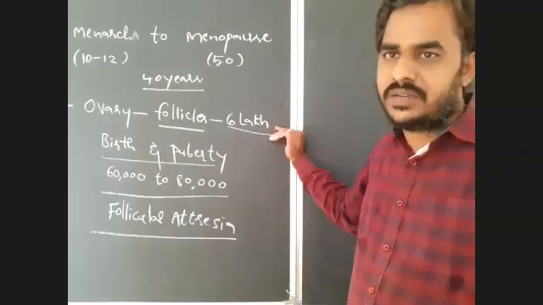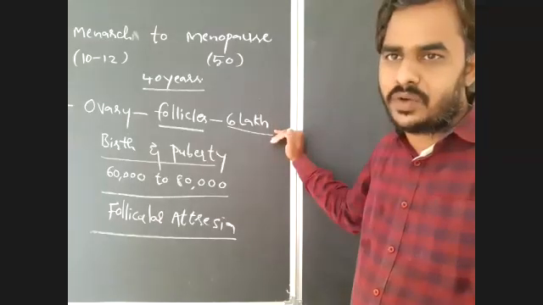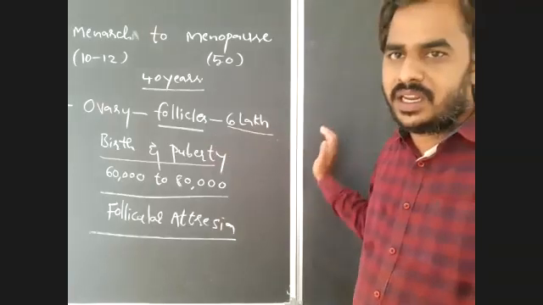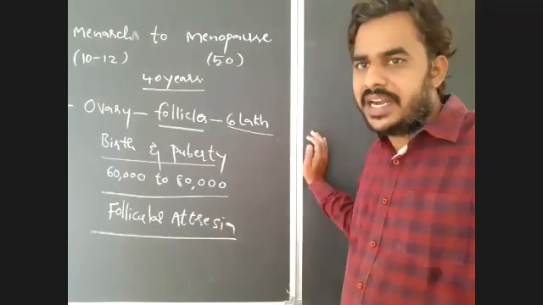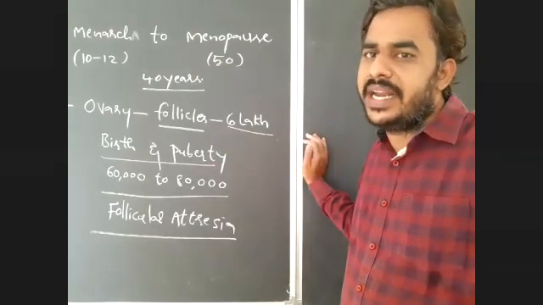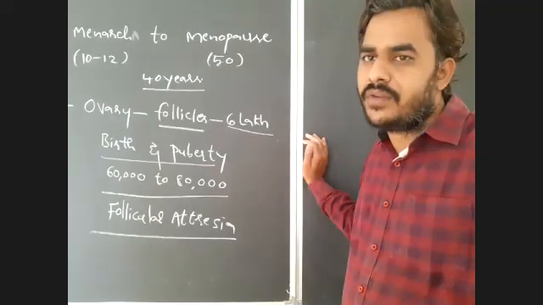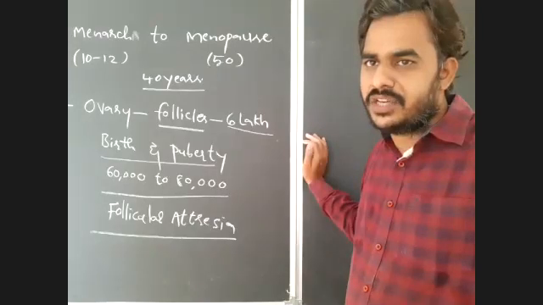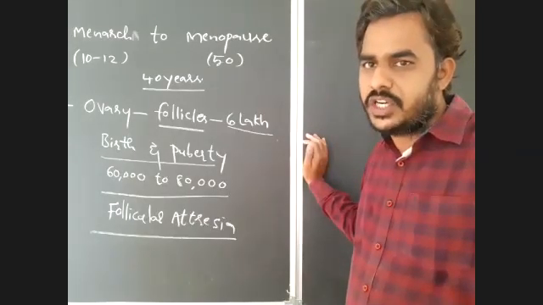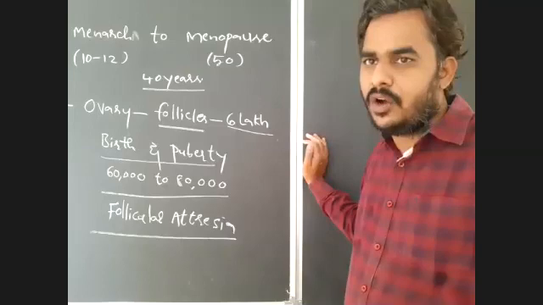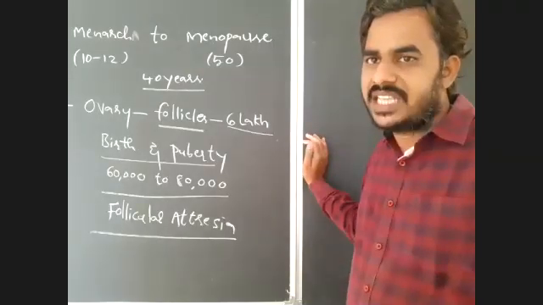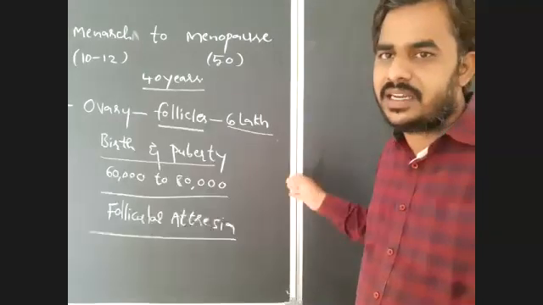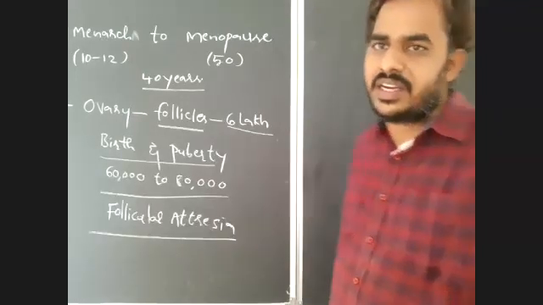Actually, there is formation of 6 lakh follicles in each ovary in fetal life. But between birth and puberty, the majority will be degenerated and only 60 to 80,000 follicles will remain after puberty. After puberty, how many follicles remain in each ovary of a female? 60 to 80,000 only. But how many are produced in fetal life? 6 lakhs. And the remaining all are degenerated. That is known as follicular atresia.